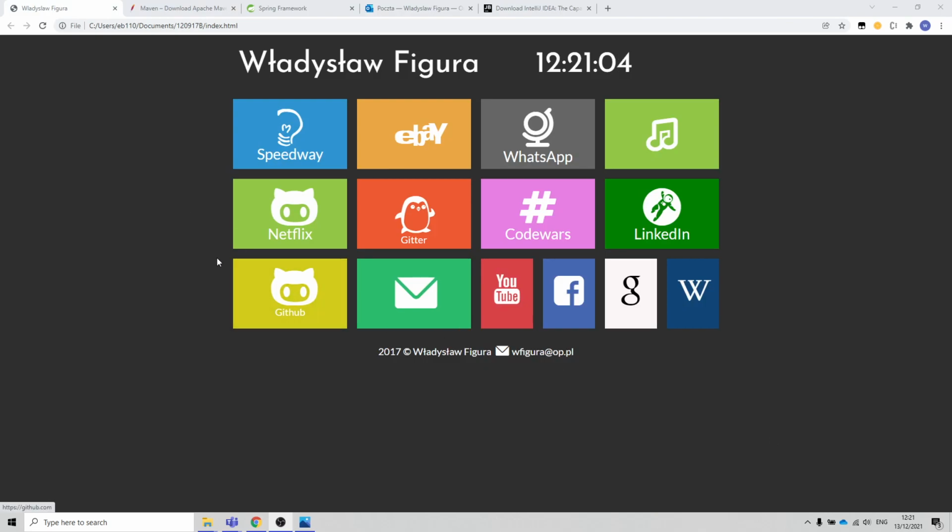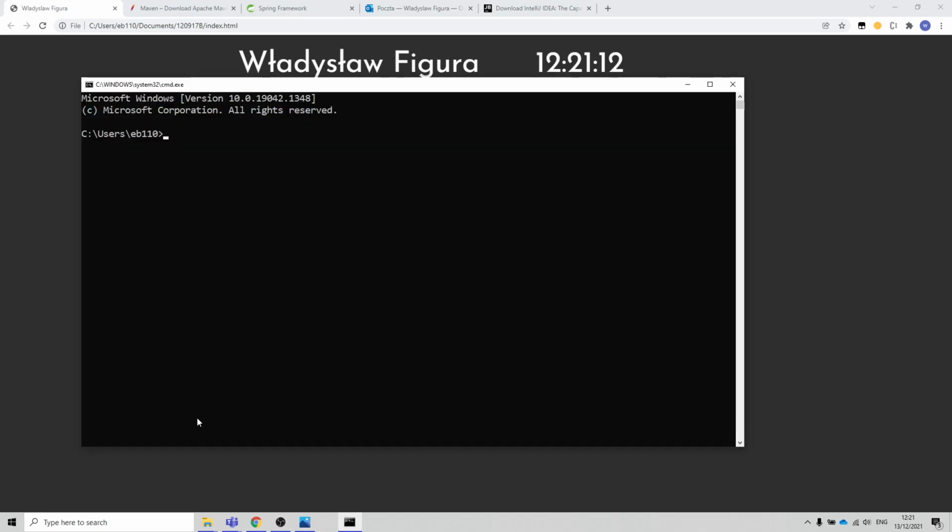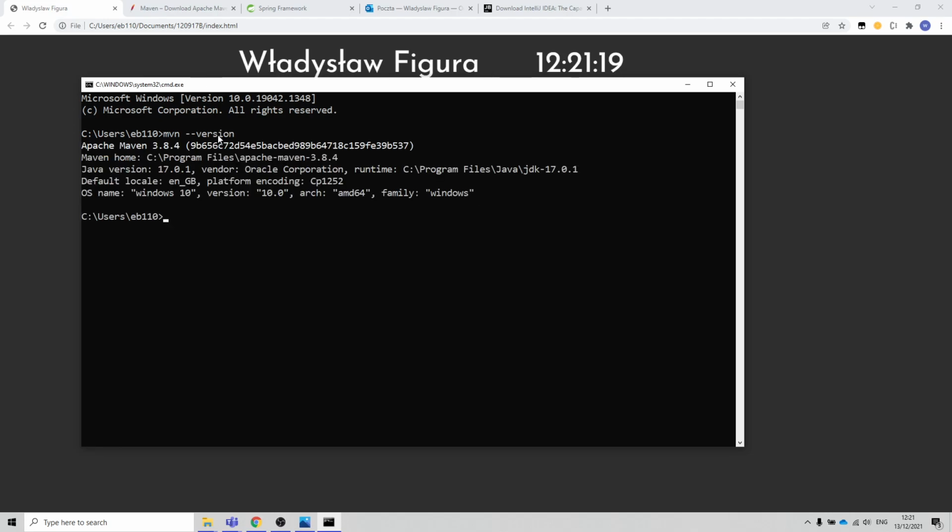So to confirm that Maven has been added to the system, we have to click Windows R, CMD, and type mvn --version. Yep, Apache Maven 3.8.4 exists in the system.